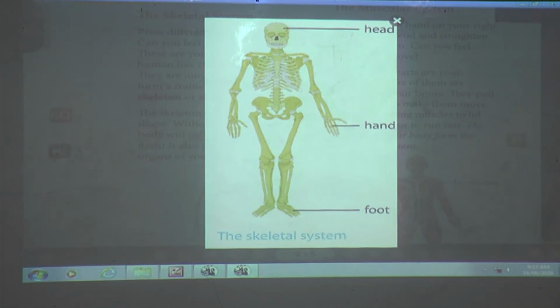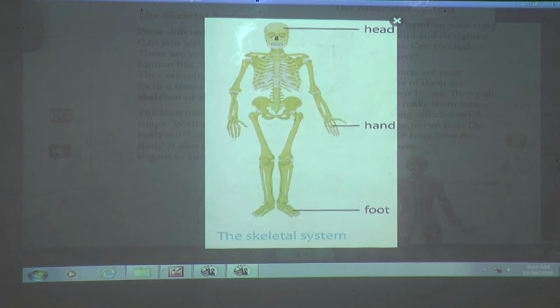If somebody pushes us, or if we fall down, if it is soft, we may get hurt, isn't it? But why are we not getting hurt in that place, to the soft organs? Yes, because of the skeletal system. So they are protecting us. Because of the skeleton, the skeletal system protects all the soft organs of our body.